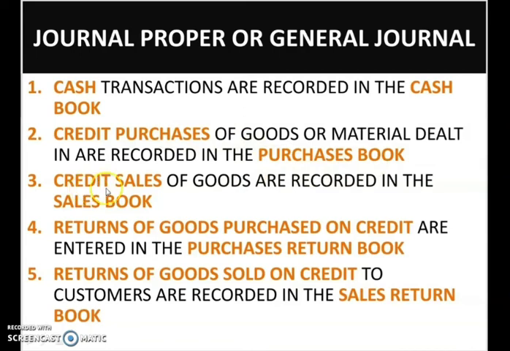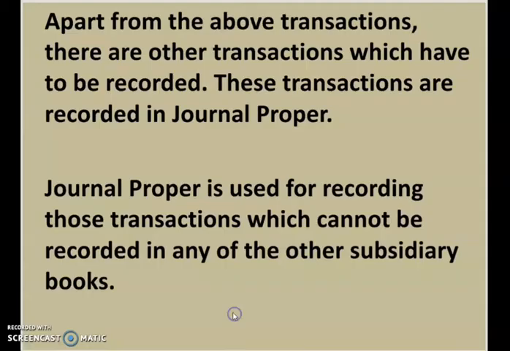For recording credit sales, we prepare the sales book. Returns of goods purchased on credit are recorded in the purchase returns book. Returns of goods sold on credit to customers are recorded in the sales returns book. You know this very well. These are the different subsidiary books which we have learned so far.